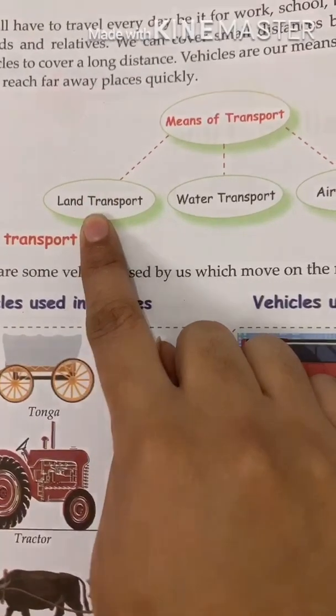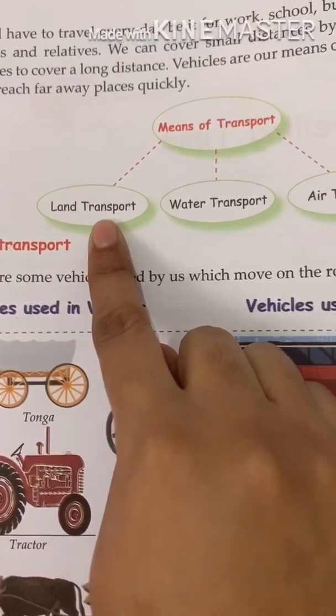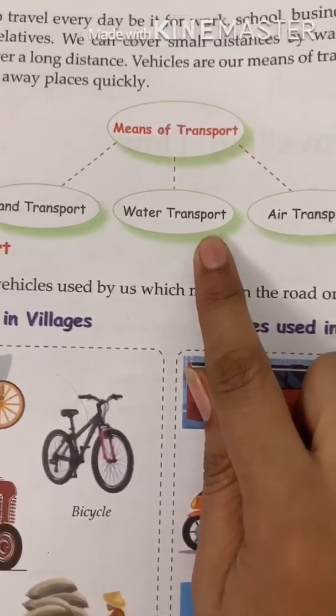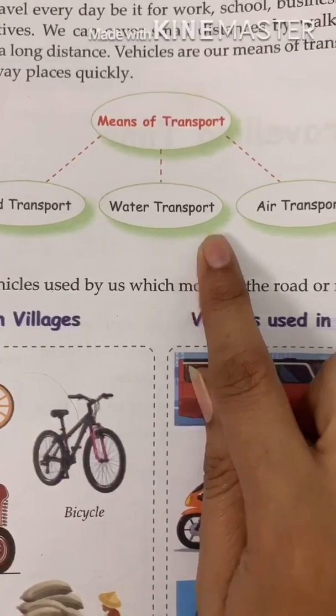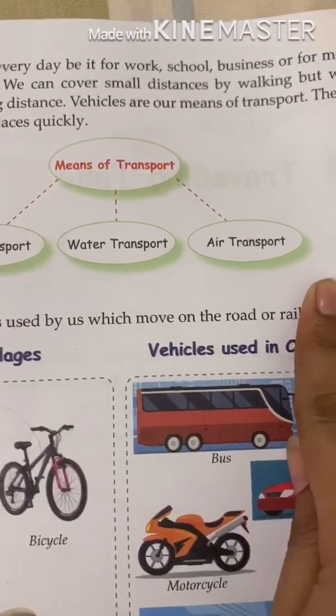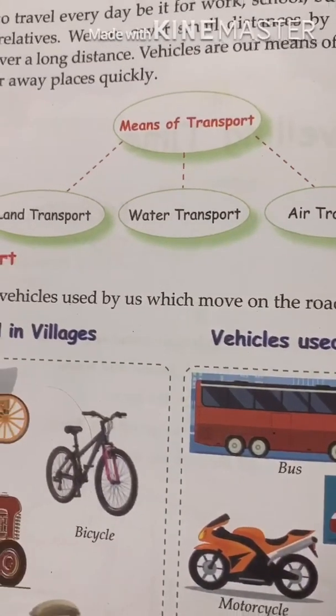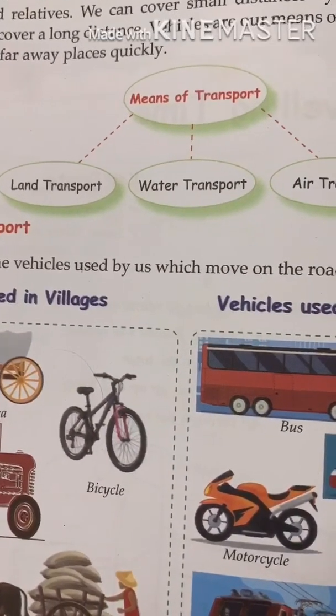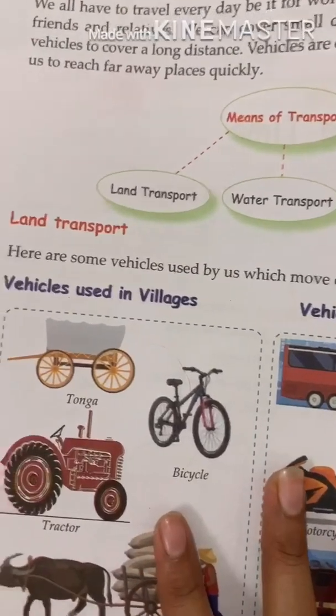Land transport, that means when we are traveling through road. Water transport, when we are traveling through water. And air transport, when we travel by air. So three means of transport we are going to discuss.